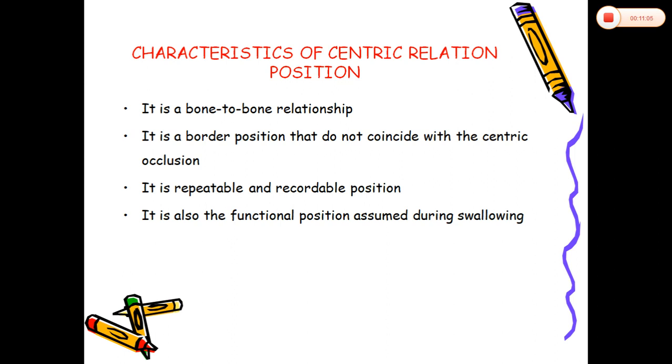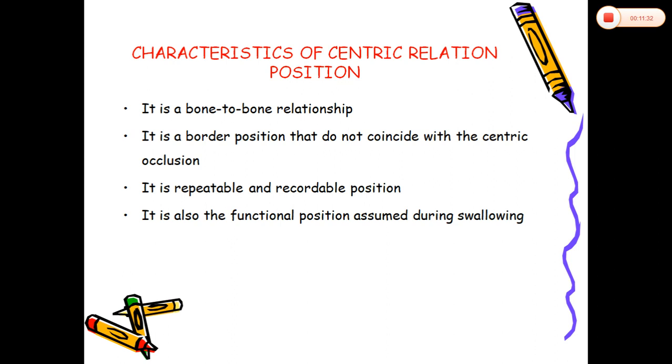It is a repeatable and recordable position. It is also the functional position assumed during swallowing. That is, when you are recording the centric relation, you always relate the maxillary bone to the mandibular bone.